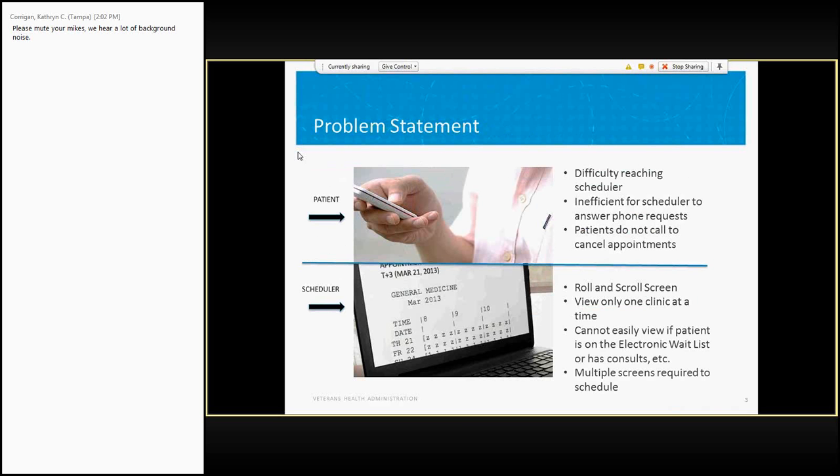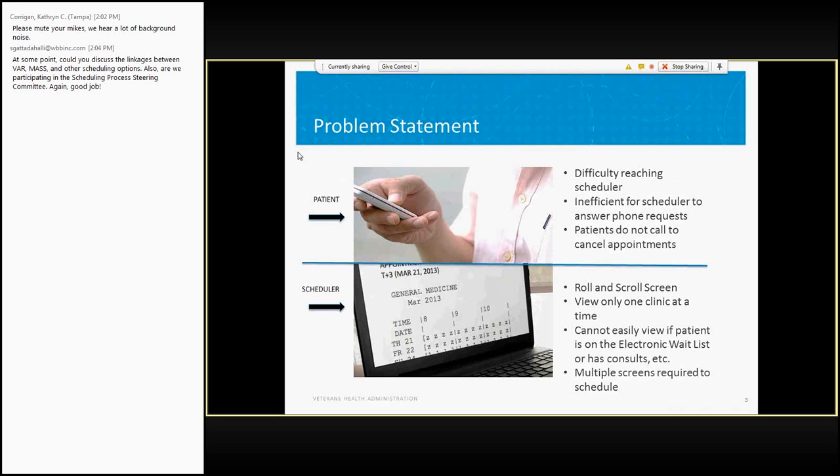You've heard of all the issues, okay? It's hard to reach schedulers. It's inefficient for the schedulers to answer phone requests on the spot. One of the reasons it's difficult for them to do it is that screen below where you see the scheduler screen. The schedulers have a difficult time with this whole system the way it's currently constructed, and it's hard to function in that environment. It's difficult to know the screens. There's turnover of the staff.